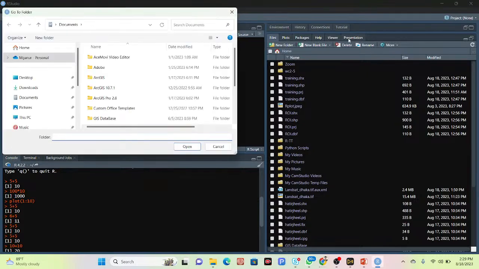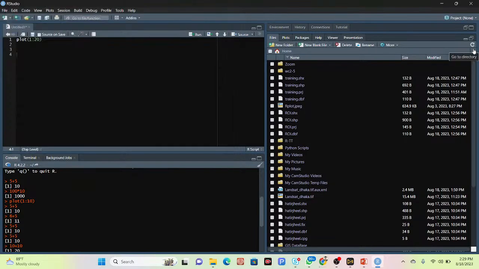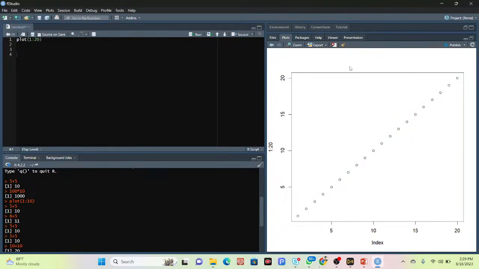So this time it will be in your documents. Documents is the local storage of your computer, and all of those files I can get in here. If you want, you can simply change it. There is no problem. From the directory you can easily change it. As well as the plot. Mainly the plot displays the different types of graphical representation.